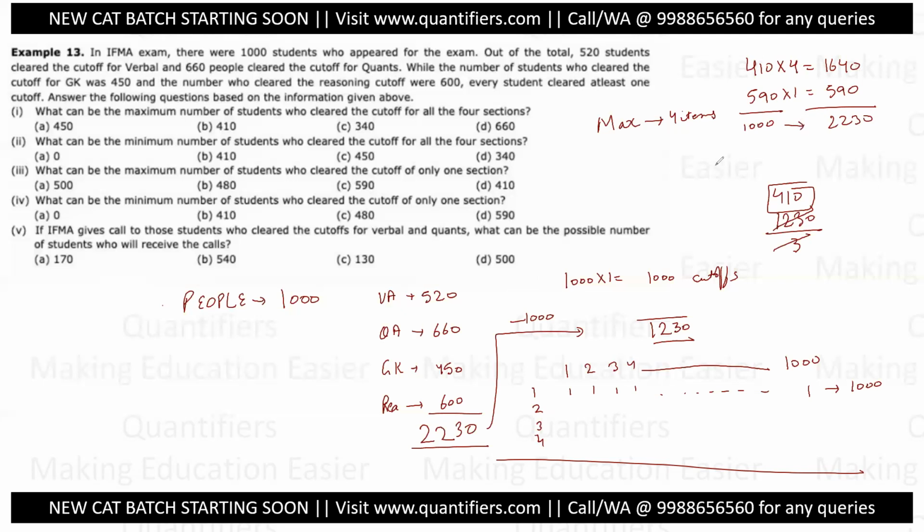Now this also gives me the answer for the question: what is the maximum number of people who can have only one sectional cutoff clear? अब देखो first answer आया 410 and इसका answer आएगा 590. Why? Because if you want the people to have only one item, अगर आप चाहते हो कि सबके पास सिर्फ एक ही आइटम रहे, तो भी तो आप यही चाहोगे ना, कि बचे हुए आइटम जल्दी से जल्दी खत्म हो जाएं. If you want that each one here should have only one item, I would want to distribute the remaining items as soon as possible among as few people as possible.